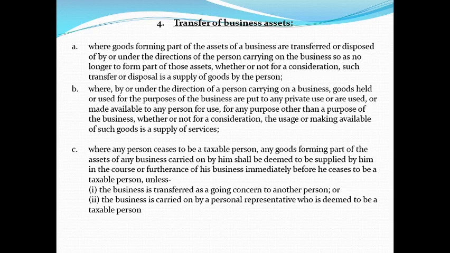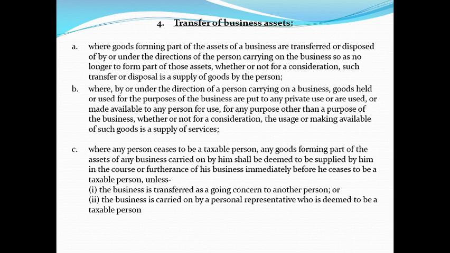Next, the second point says, under the direction of the person who is carrying on the business, the goods which are held or used for the purpose are put to any private use, or it is made available to any person for use for any purpose other than the business. Either you take a transaction consideration or not, the usage or making available of such goods becomes a supply of service.